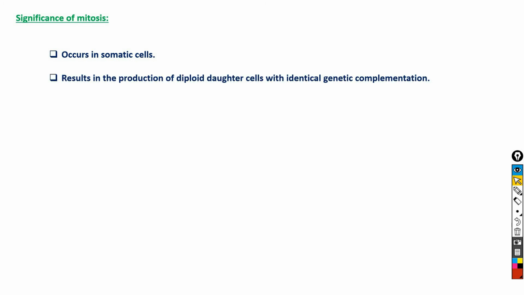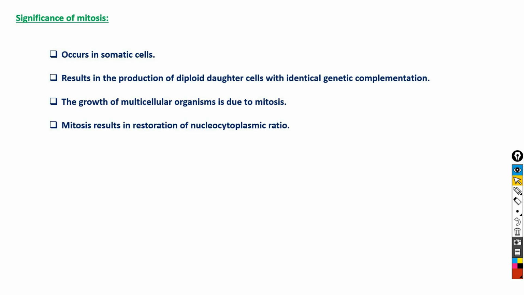Second, mitosis usually results in the production of diploid daughter cells with identical genetic complement. Therefore, mitotic cell division is also known as equational division. The growth of multicellular organisms is due to mitosis. Mitosis results in restoration of the nucleus-cytoplasmic ratio, meaning the nucleus-cytoplasmic ratio of the cell is restored by mitosis.